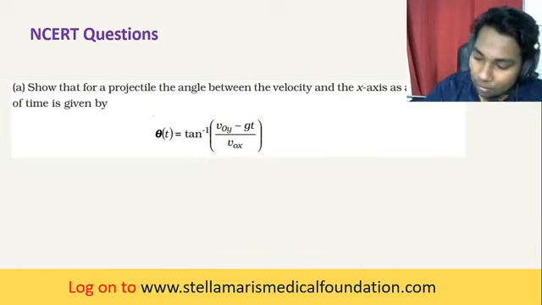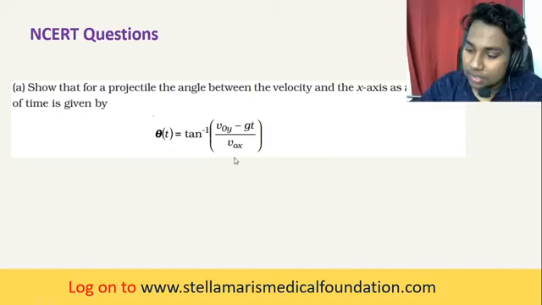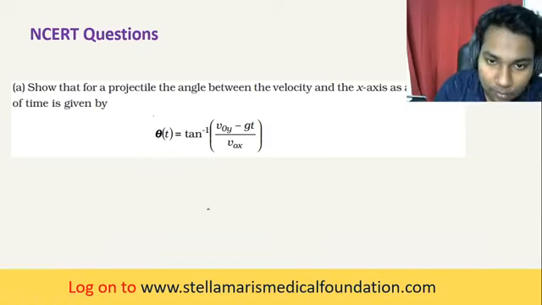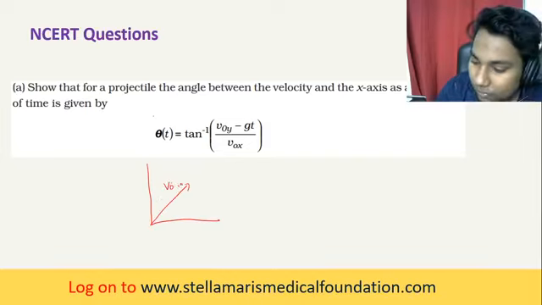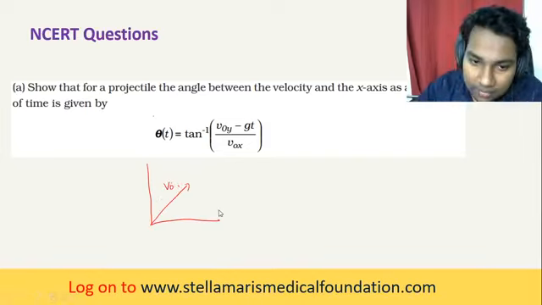So you can take it like this. Assume that this is velocity v naught. Velocity v naught.